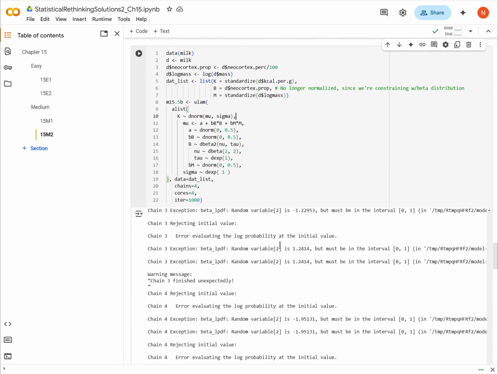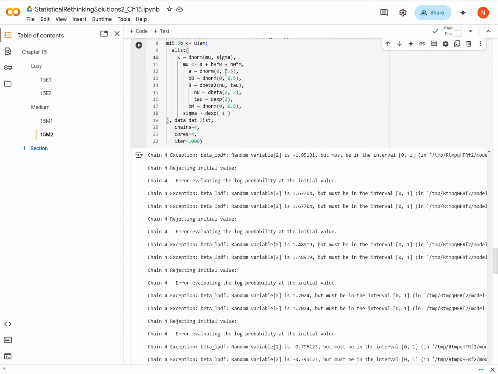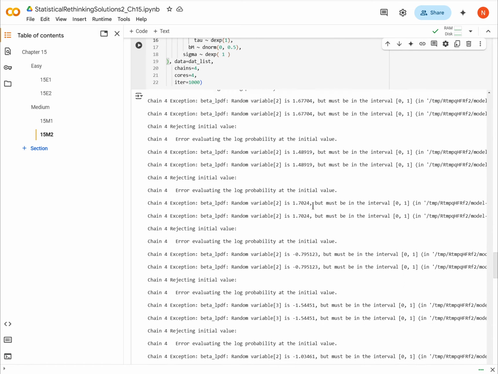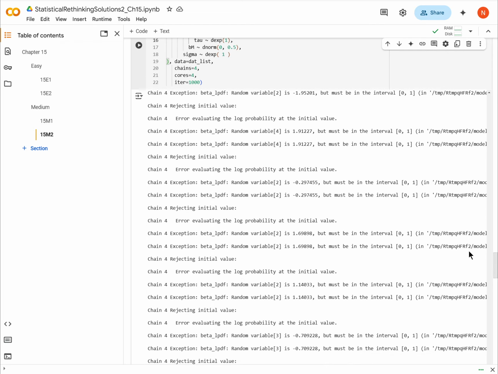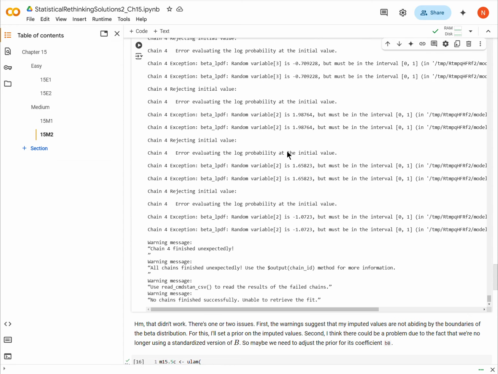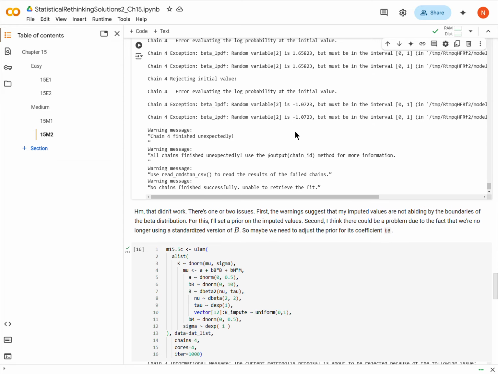Also notice that the priors are basically the same as what was done in the book. When you run this, it doesn't run. Again, you get this error popping up, and nothing works. These issues suggest that the imputed values we're trying to put in there are not abiding by the boundaries of the beta distribution.